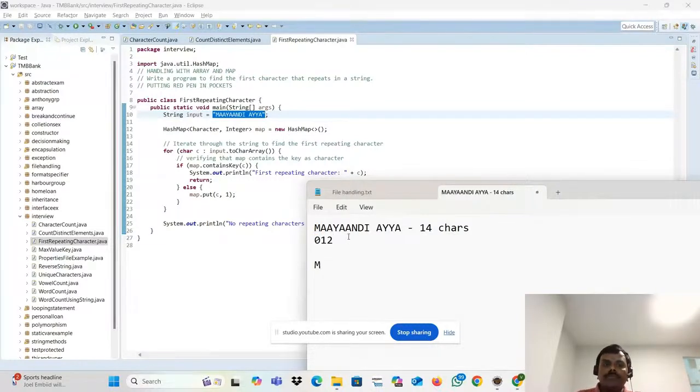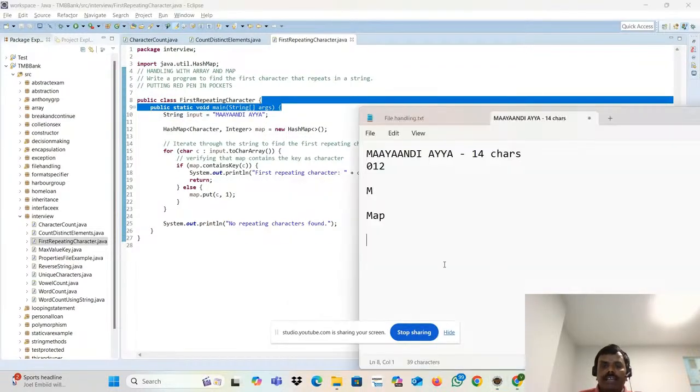I'm going to check M in the map. The map name is m. What do you mean by map? Map is nothing but a key and value pair. Initially my map is empty. I'm taking the first character and checking the map: is this M already present in the map? No. If it is not, just add it. How to add it? M, comma, 1.